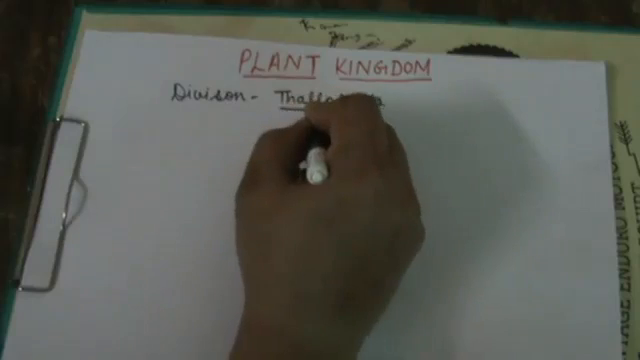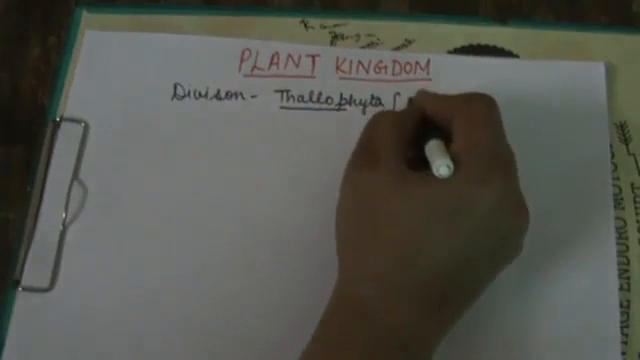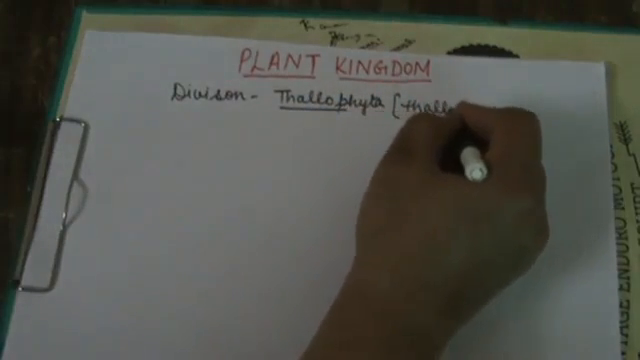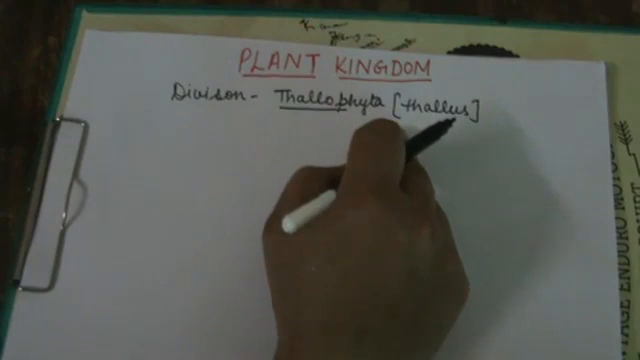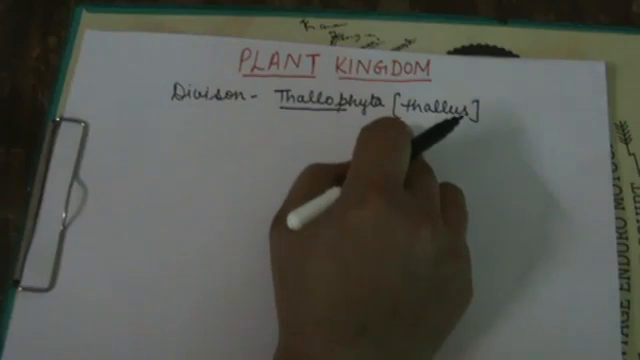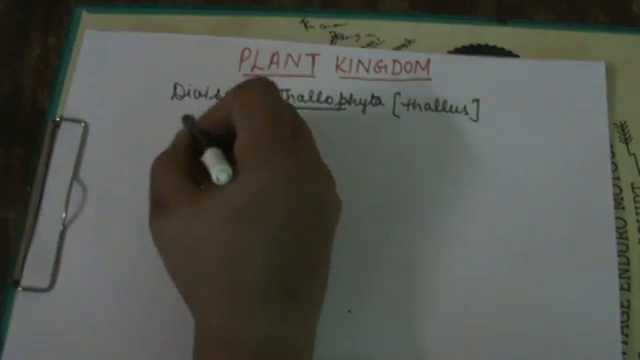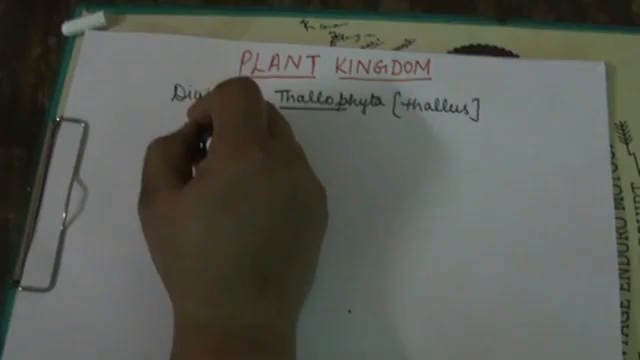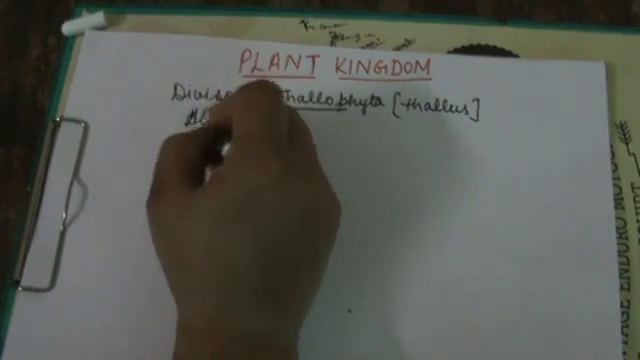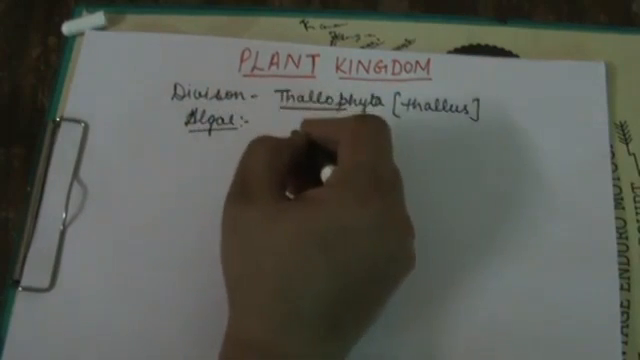Students, what is the meaning of Thallophyta? Thallophyta means thallus-like structure, in which no root, no shoot is present, not even leaves. In the division Thallophyta, students, we will discuss the algae. Firstly, I will tell you the general characteristics of the algae.